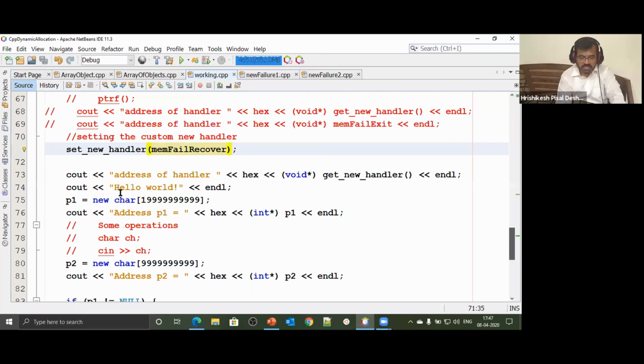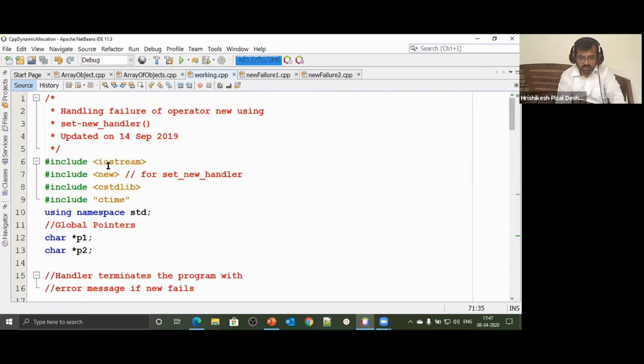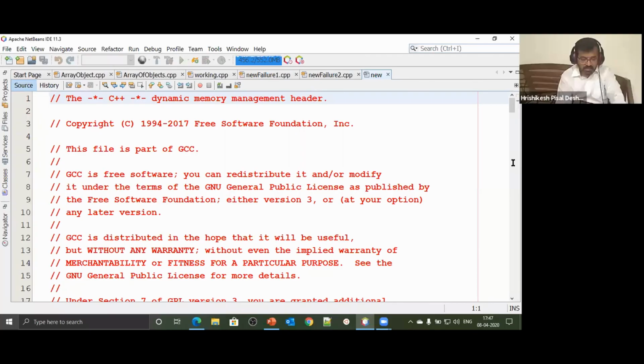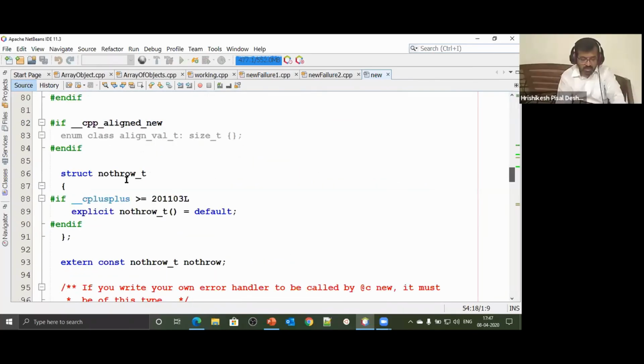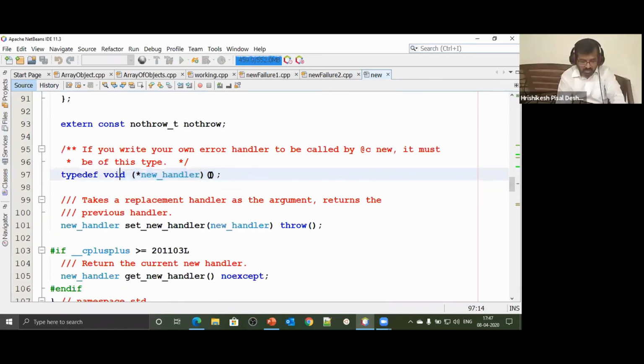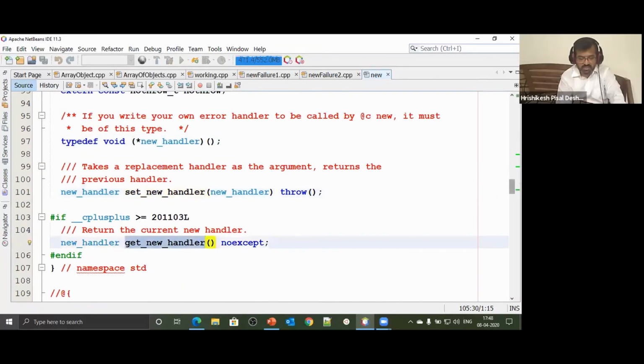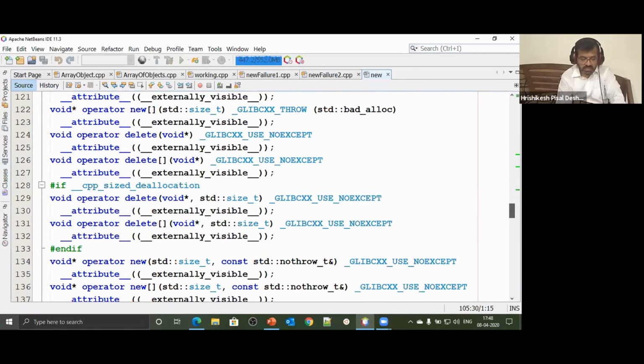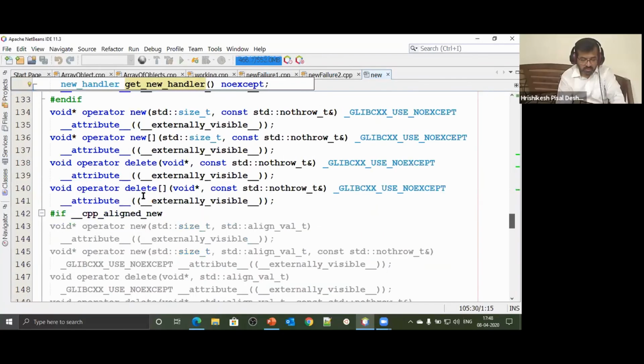Set new handler comes from this new header. There are very few functions available in this header. Let's see what other things are there. There is one class called bad alloc, whose example I will give now. Then bad array length. There is something called nothrow. There are very few. And your new handler: look at that new handler. Its return type is void and it does not take in any parameter. We need a handler like this, and set new handler and get new handler are also defined this way. There are very few things inside this. The rest, new, delete, constructors, operator new and operator delete, come in the code later.